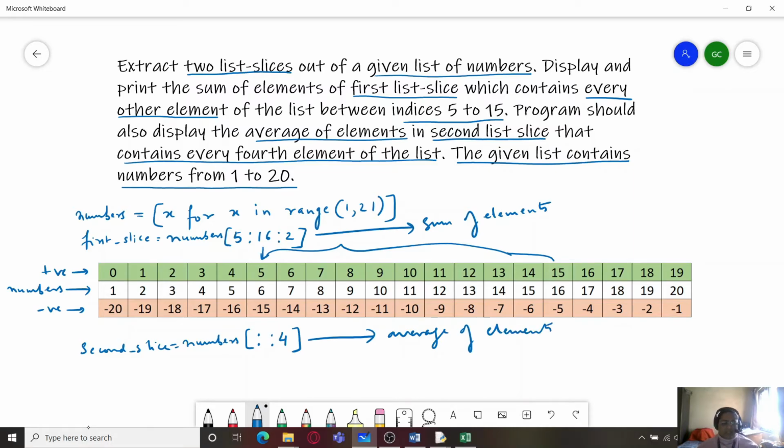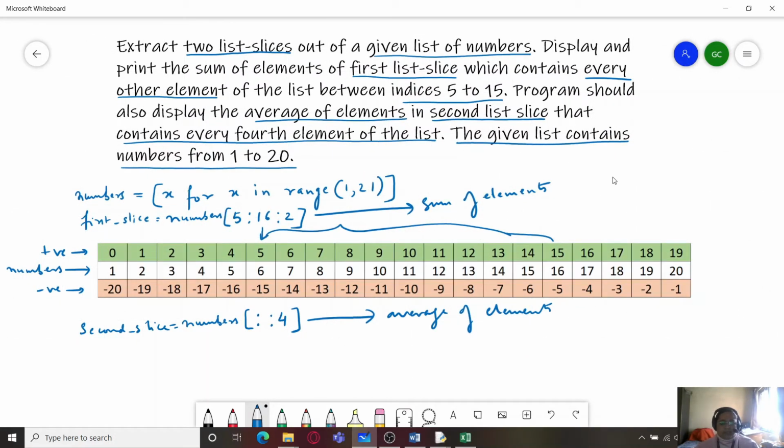So you can see over here how we broke down a complicated question. Like this, you need to read the question carefully and try to understand the root of the problem. That is what we need to do first. Like first we had to create a list, only then we could extract list slices from there. Then create the list slices so that you can perform further operations on each of those slice elements. We have to take into consideration the entire list.